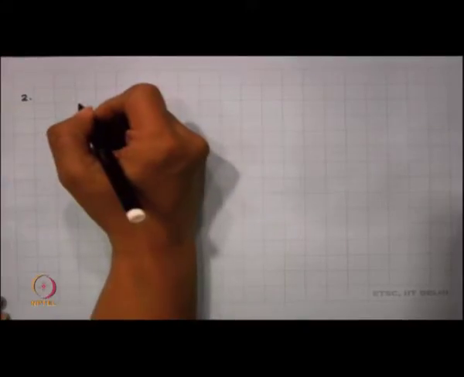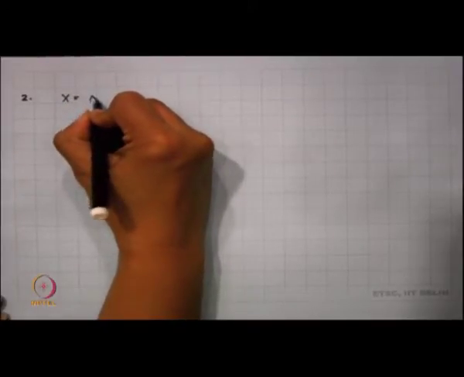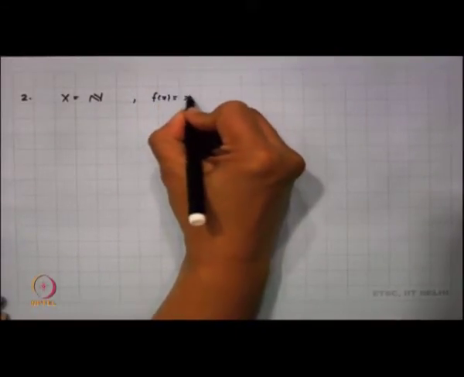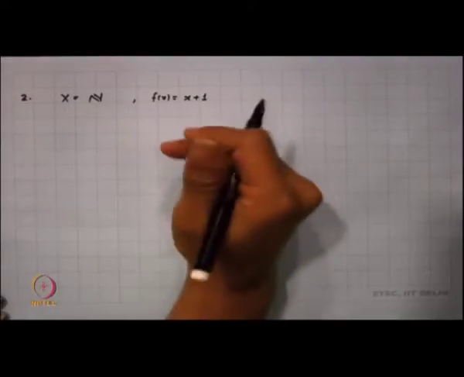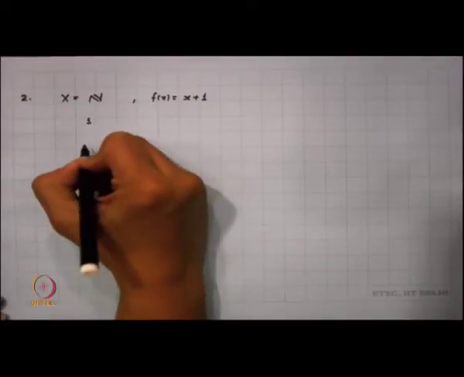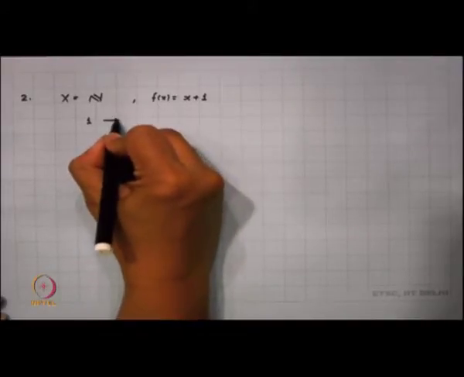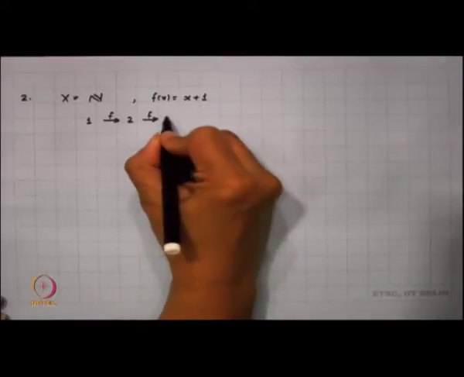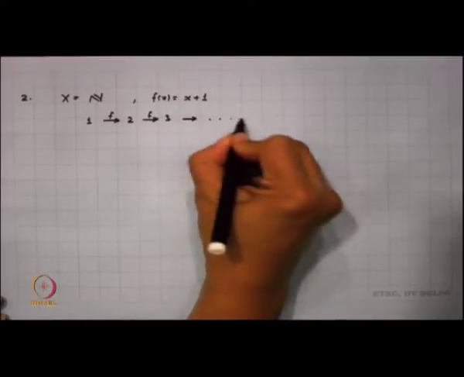So, we start with our second example here. In my second example, I am looking at X to be my set of natural numbers N, and I define my f to be x plus 1. Now, it is very clear that my point 1 is mapped under f to point 2, which is mapped under f to 3, and so on.